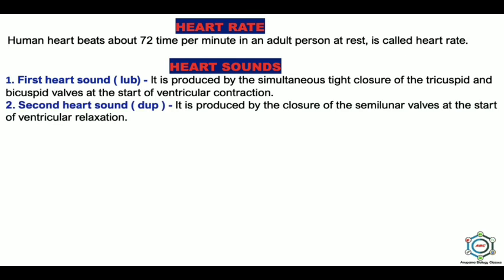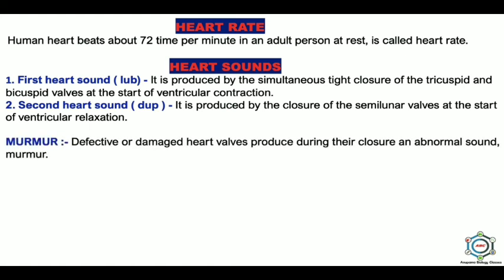And the second is dub. It is produced by the closure of the semilunar valves at the start of ventricular relaxation and it lasts for 0.1 second. Both the sounds can be heard by placing the ear or better, stethoscope receivers on the left side of the chest wall at the fourth intercostal space. There is also a sound known as murmur, an abnormal sound which defective or damaged heart valves produce during their closure.